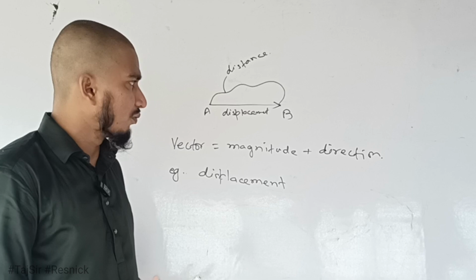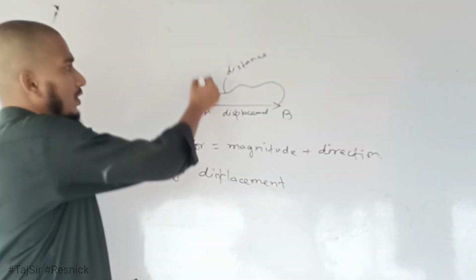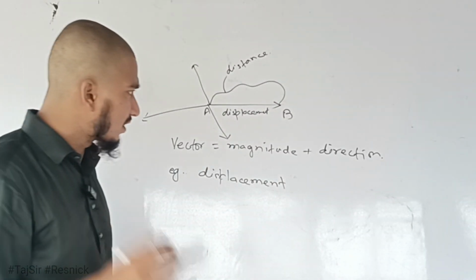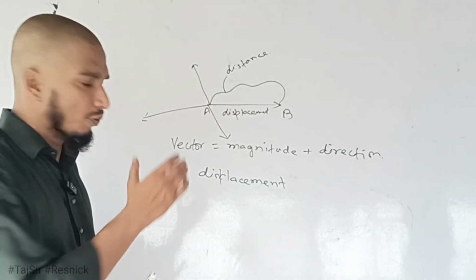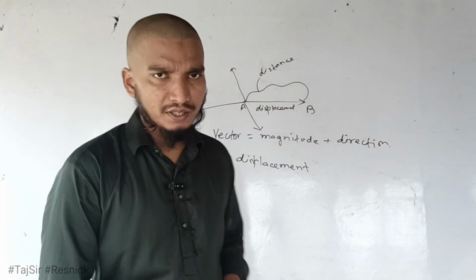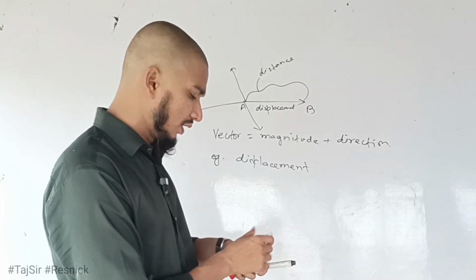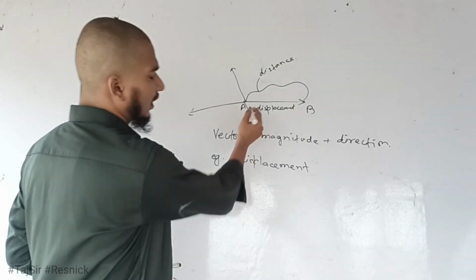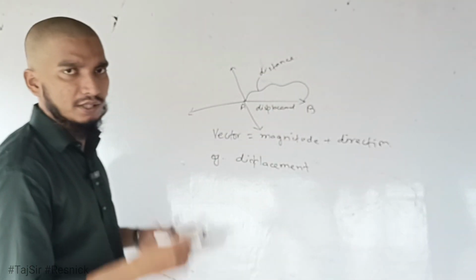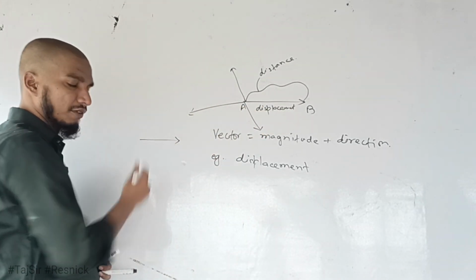If we only specify length and not the direction, then there are many possible directions in which one could move. So it is always necessary to specify the direction in which to move. A vector can be represented geometrically with a straight line or a line segment. Here, we have shown this displacement AB with a line having an arrow. We can move this, and we say this is a vector.